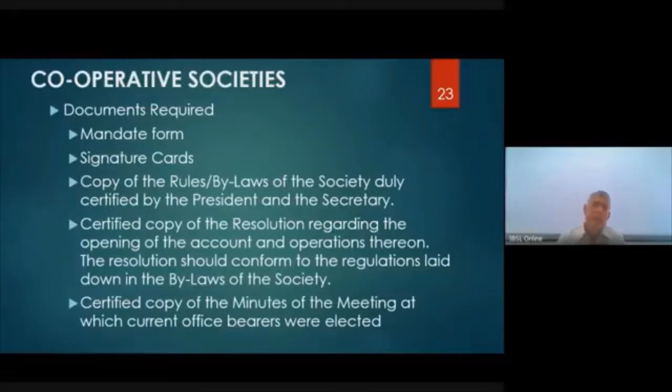Right, okay. The last point I told you is that the annual general meeting is the meeting at which the office bearers are elected. Okay, and it will say president so and so was elected, secretary so and so was elected. Everything is there in that, right? Then you must ask for a certified copy of that, and then you will know that these people who are trying to operate the account have the power to do that. Otherwise, as a bank, you might get into a problem.